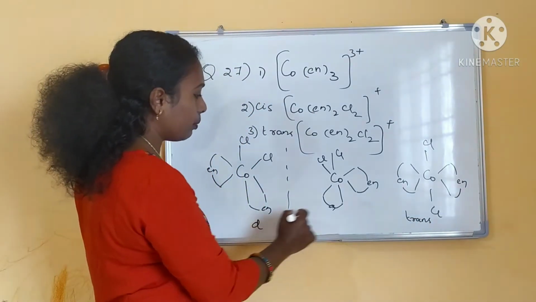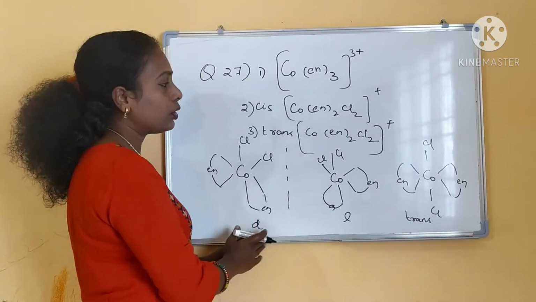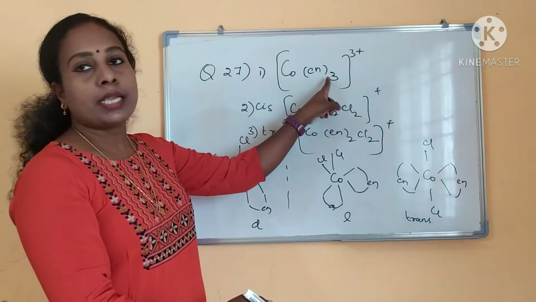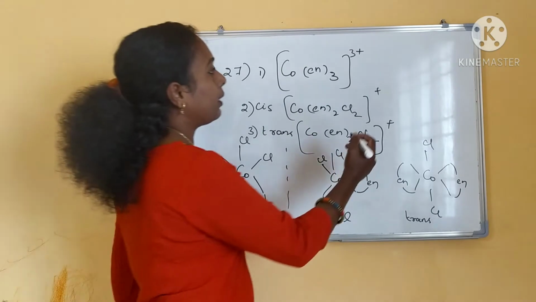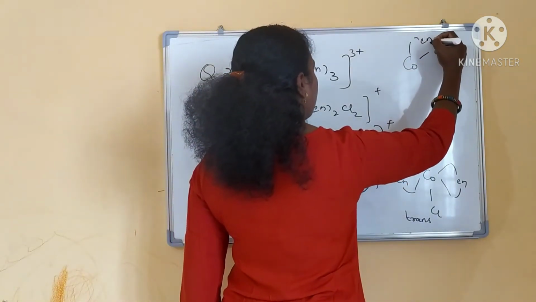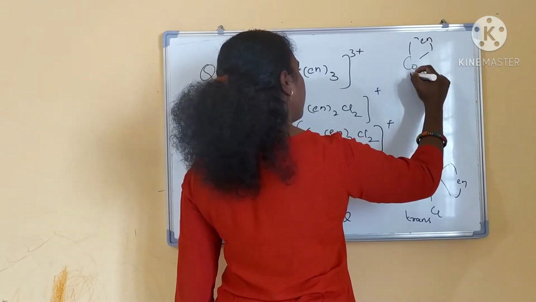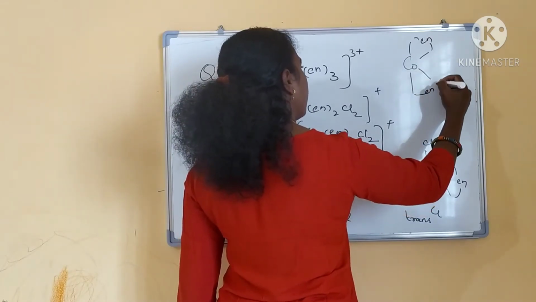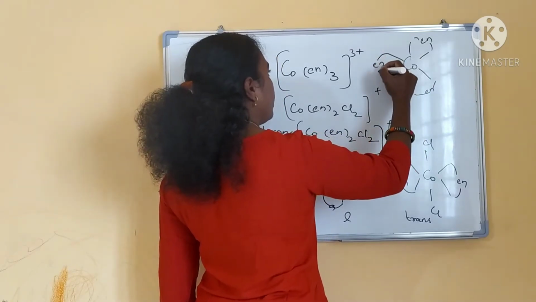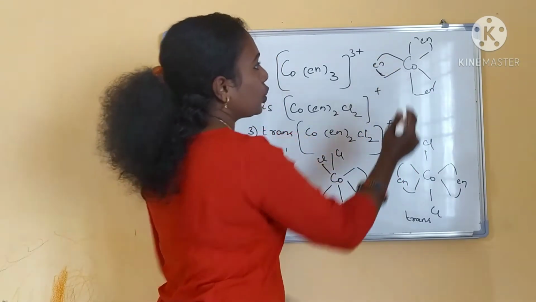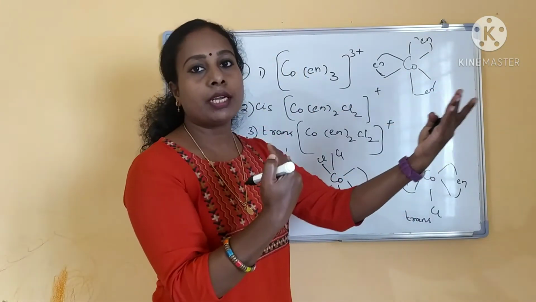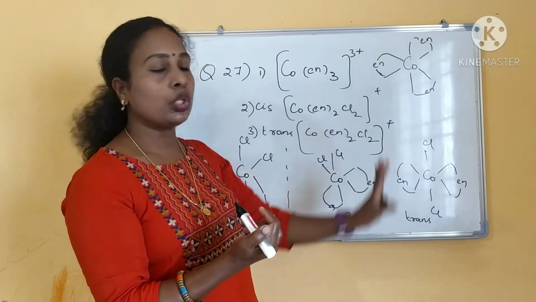This is D isomer and this is the L pair. D and L isomers, it will show the optical activity. And coming to this complex also will show the optical activity. How it will be? C, ethylene, diamine, and here, right? This is the complex. If you are taking, this is the D form. If you are taking a mirror image, ulta it will come. L form it will come. So this will show the optical activity.